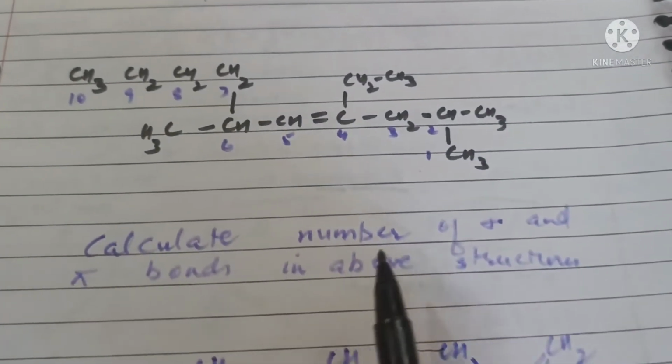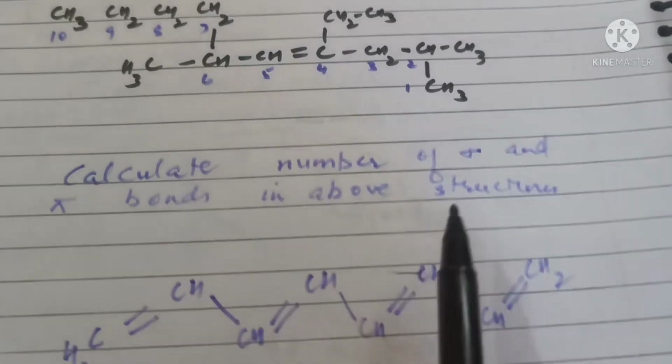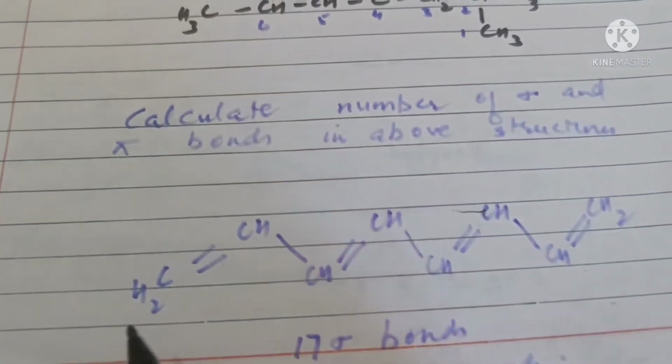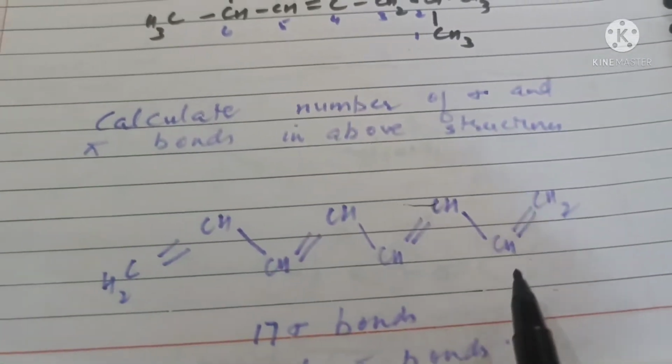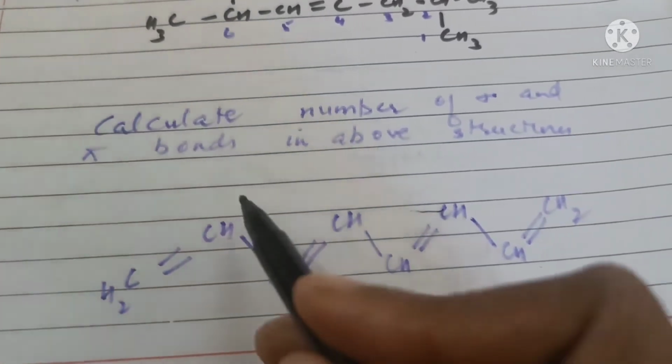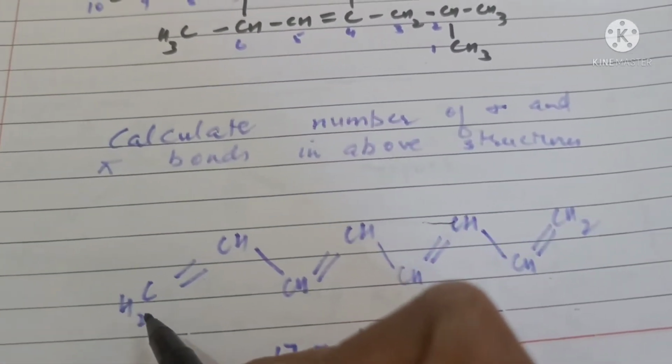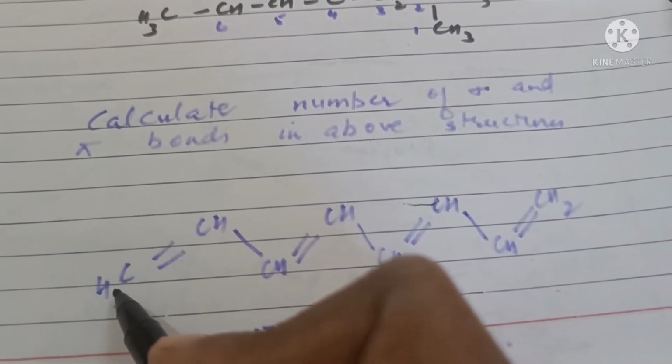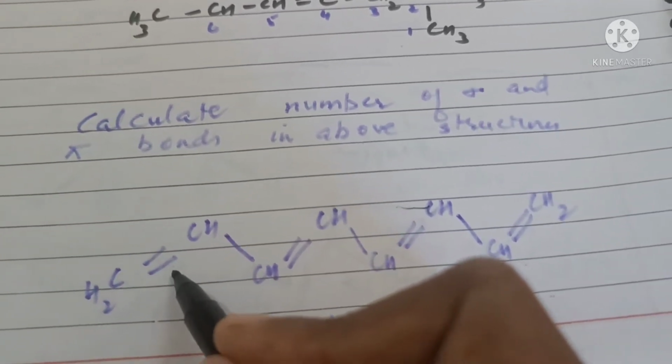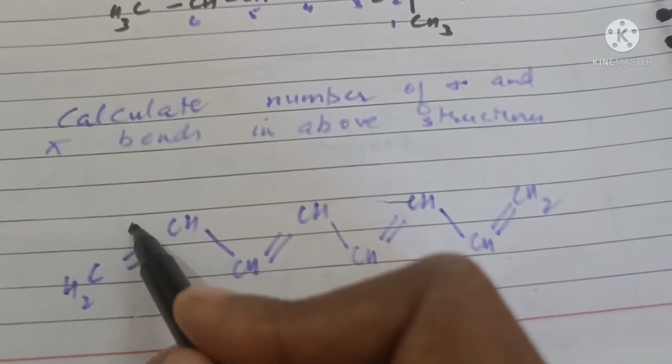We can also calculate the number of sigma and pi bonds in the above structures. For example, in this particular structure, when we write down the number of atoms, we know that all carbon-hydrogen bonds are sigma bonds, and of the double bond, one bond is sigma and one is pi.